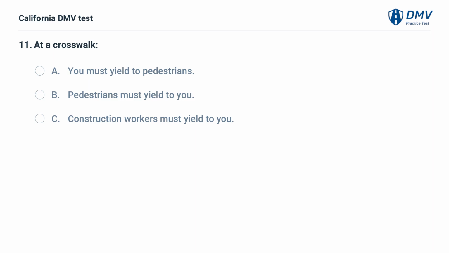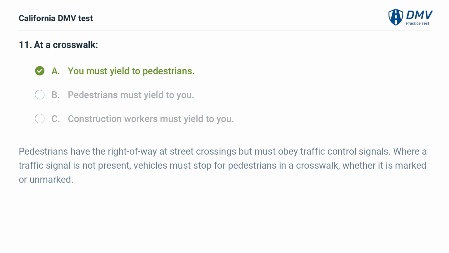At a crosswalk: A. You must yield to pedestrians. B. Pedestrians must yield to you. C. Construction workers must yield to you. A. You must yield to pedestrians. Pedestrians have the right of way at street crossings but must obey traffic control signals. Where a traffic signal is not present, vehicles must stop for pedestrians in a crosswalk, whether it is marked or unmarked.